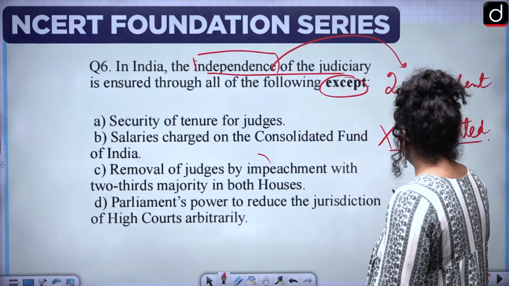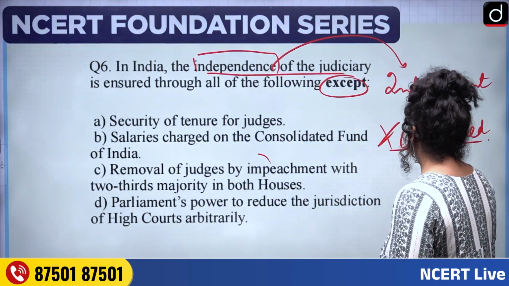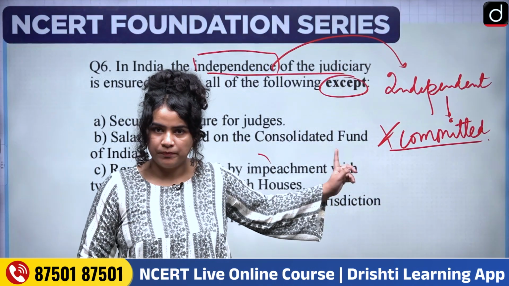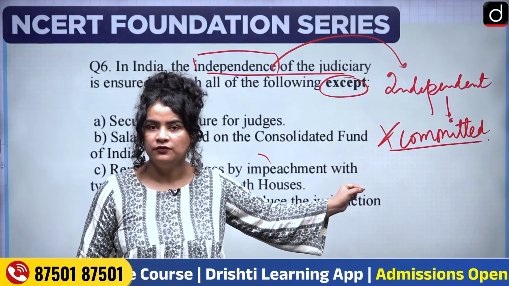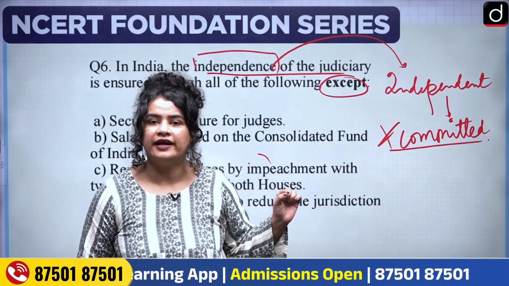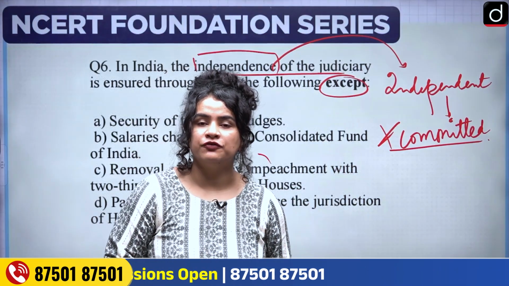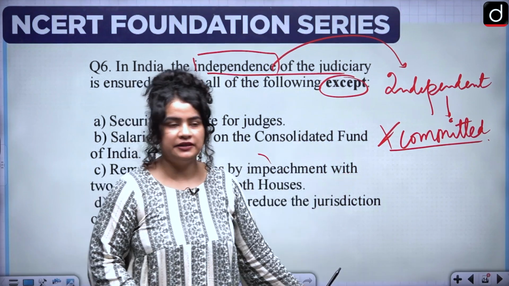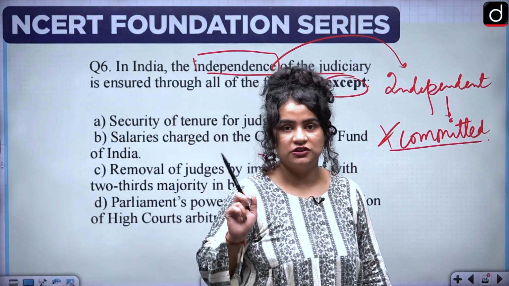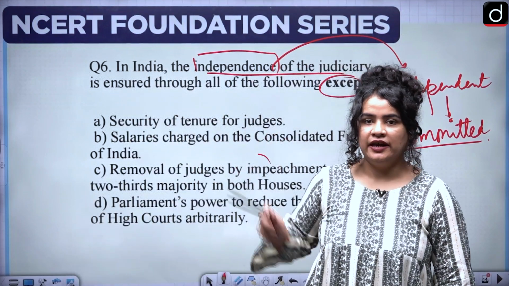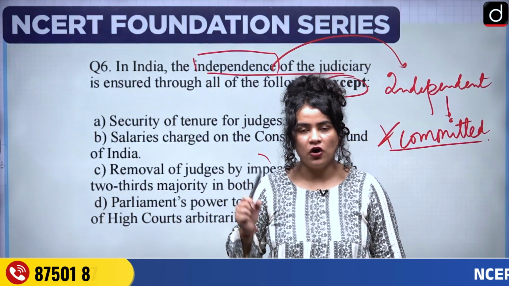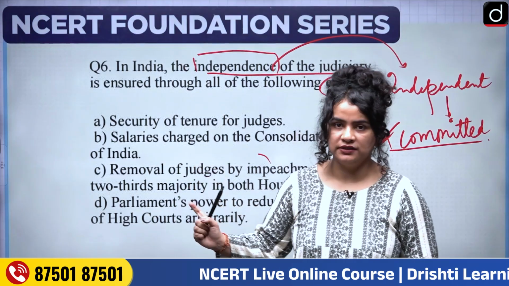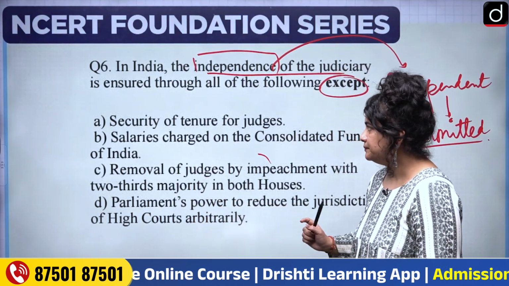Or the legislature even, but primarily the executive, which means it is not committed to any political party, it does not play favorites, it is not committed to any ideology and is not going to rule in favor of such an ideology or such a party which carries the ideology that it favors. Independence therefore means non-commitment as well as free from influence. All right, so let's see.